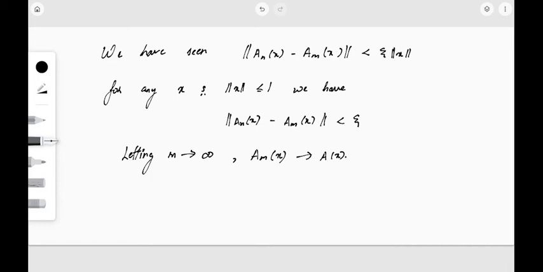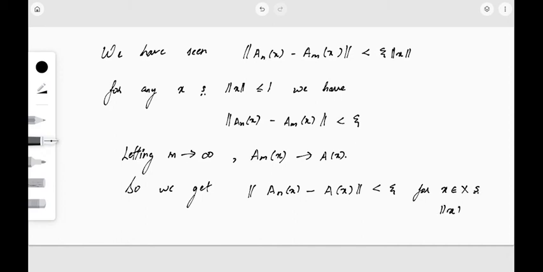So we get norm of A_n of x minus A of x is less than epsilon for x belonging to X such that norm x is less than or equal to 1. So we have obtained that the norm of A_n of x minus A of x is less than epsilon.